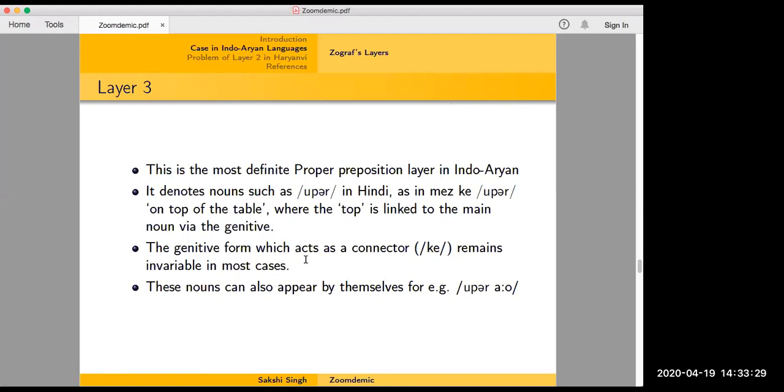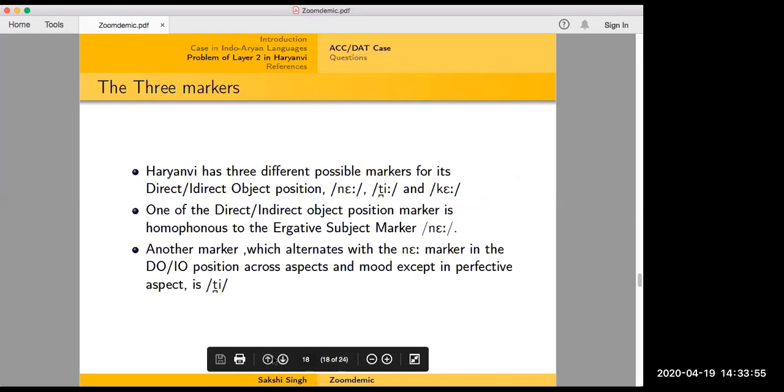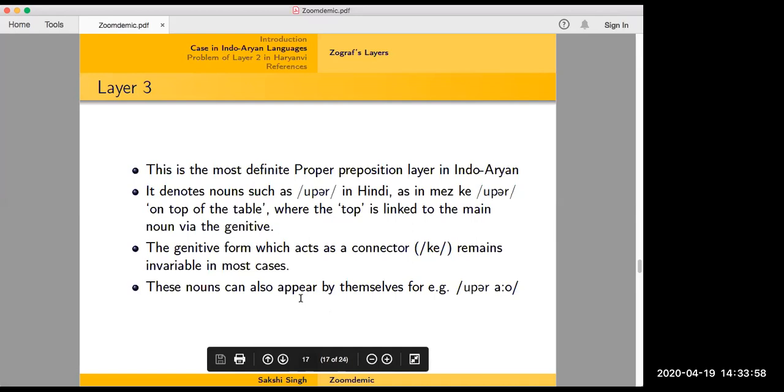You can also have these proper postpositions appear by themselves. You can say upar ao instead of having ke upar, a connector structure. So this is your layer 3, and today the problem that I'll be presenting from Haryanvi is actually from layer 2. So this is all I have to present on layer 3. Any questions so far? Otherwise, we move on to the Haryanvi data. Yeah, you can move ahead. I can actually give the example, okay, maybe later.